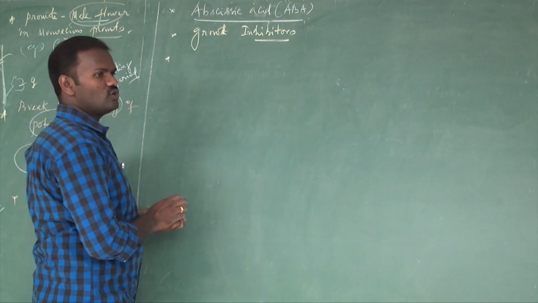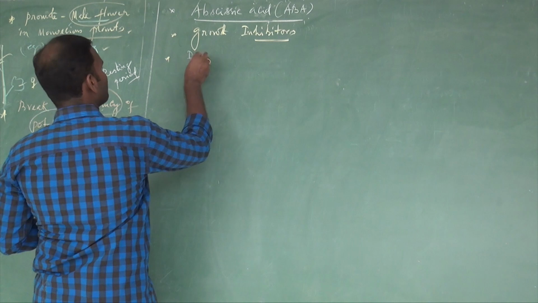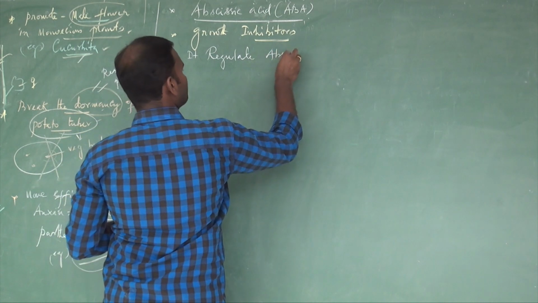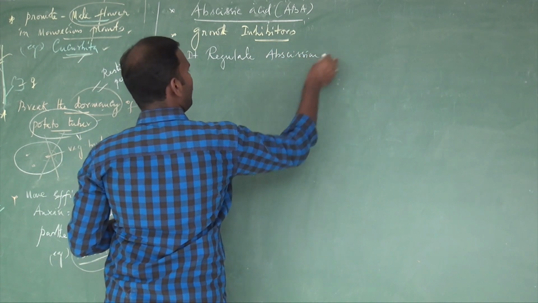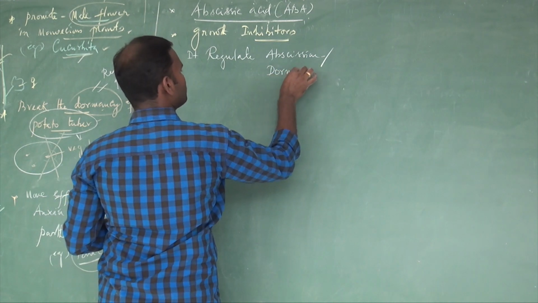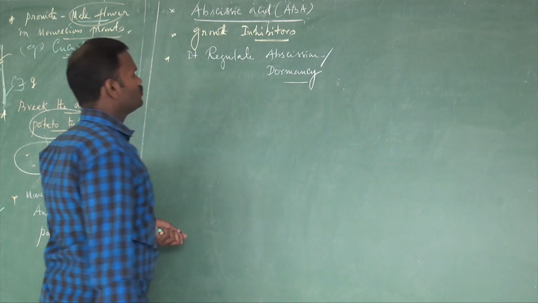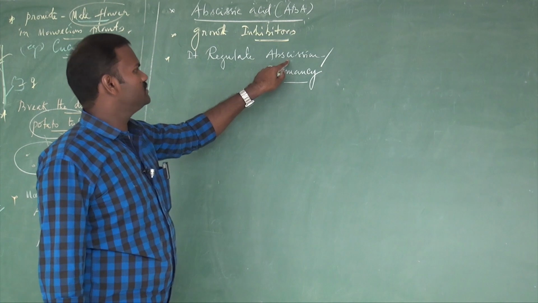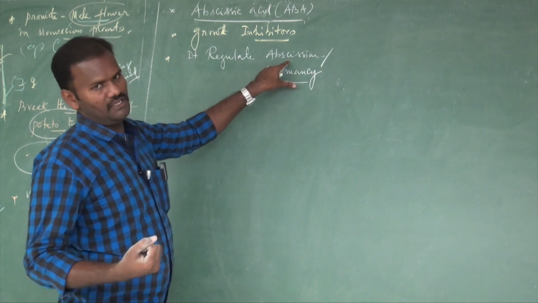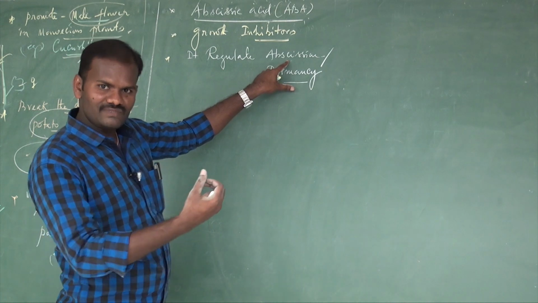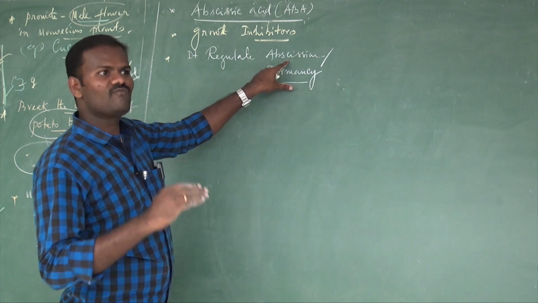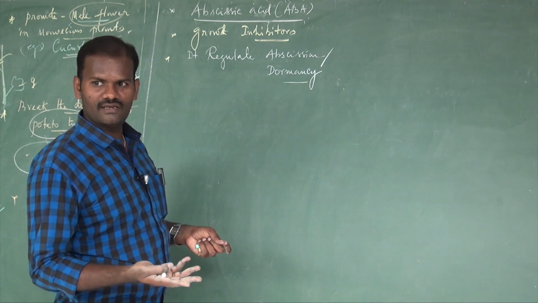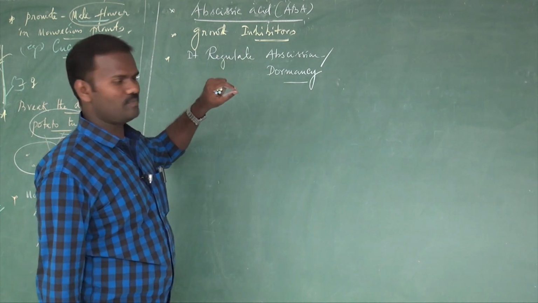How do they inhibit the growth? I mean, it regulates abscission and dormancy. Due to these two processes, it actually inhibits the growth of the plants. What is called abscission? Abscission in the sense falling of leaf, flowers, fruits. The process of separation of leaf, flower, fruit from the plant. If the leaves are falling, what is the result? Photosynthesis is affected and leads to death of the plant body. So it affects the growth of the plant.